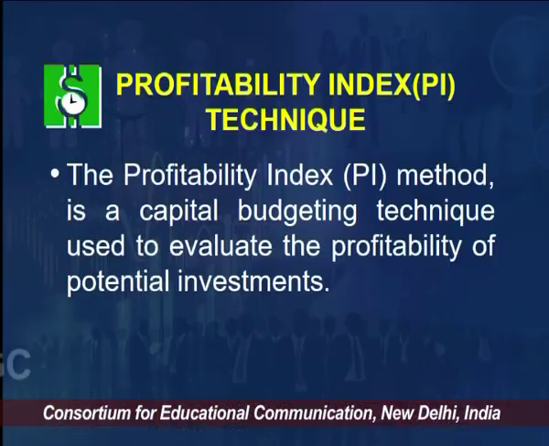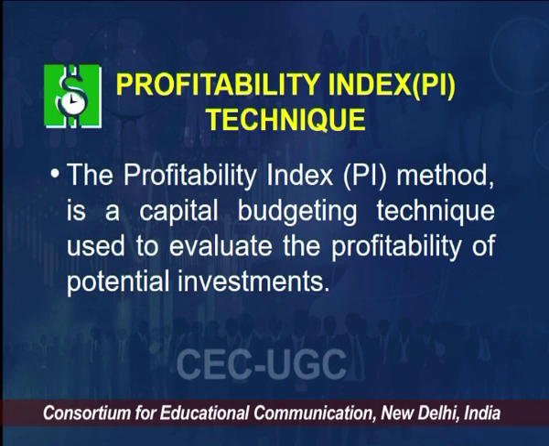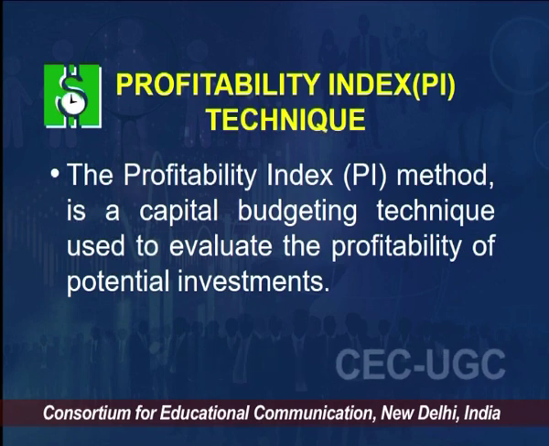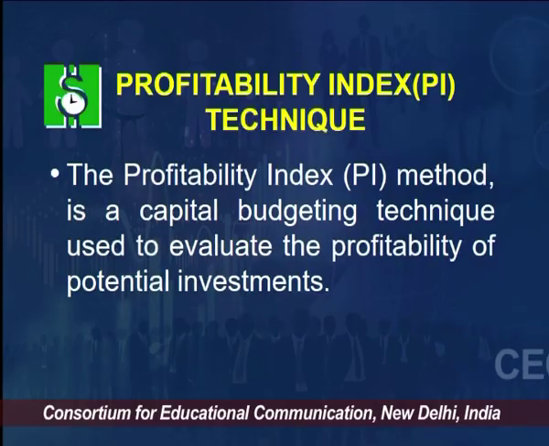So, friends, the profitability index technique, as the name says, we call it PI method as well. The PI method, or profitability index method, is a capital budgeting technique used to evaluate the profitability of potential investments. Whatever you are investing, the amount does not matter in a capital budgeting decision. It could be 1 lakh, it could be 100 crores, or 1000 crore.